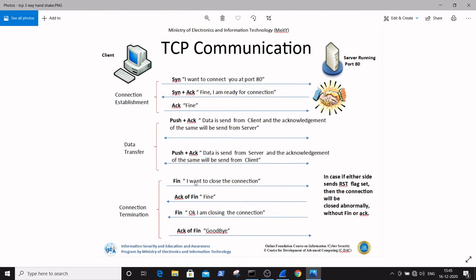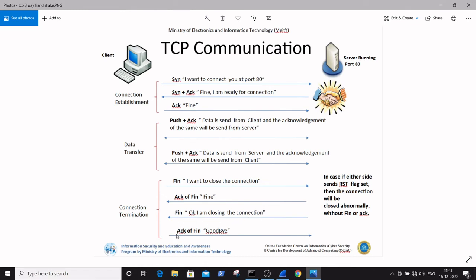And the next is FIN, the finishing flag, meaning I want to close the connection. It comes from the server, giving an acknowledgement of finishing the packet. Then again from the server a FIN flag is sent, saying okay, I'm closing the connection.